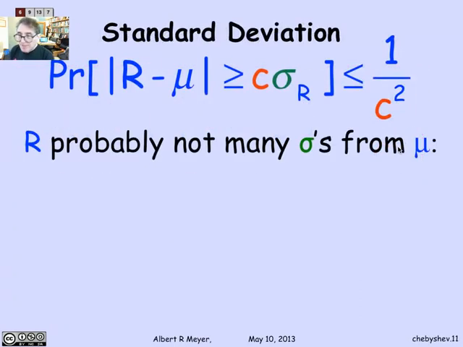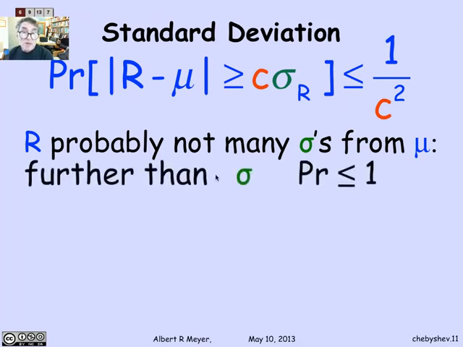Let's look at what that means for just some numbers to make the thing a little bit more real. What this assertion is telling us is that R is probably not going to return a value that's a significant multiple of its standard deviation. For example, what does this formula tell us about the probability that R is greater than or equal to 1 standard deviation away from its mean? Well, it actually tells us nothing. That's the case in which it's no good, because c is 1. It's just telling us that the probability is at most 1, which we always know because probabilities are at most 1.